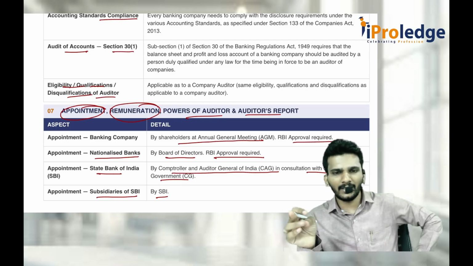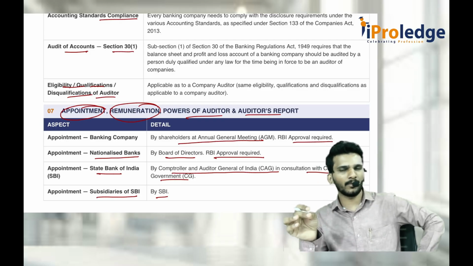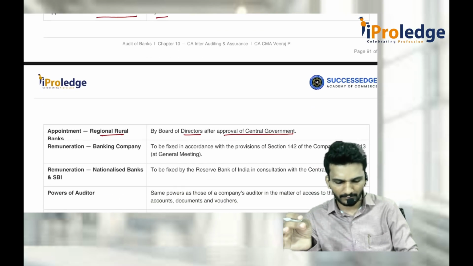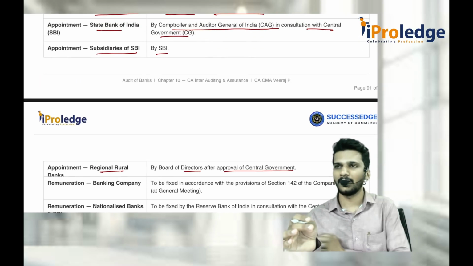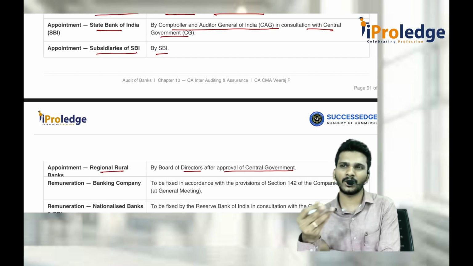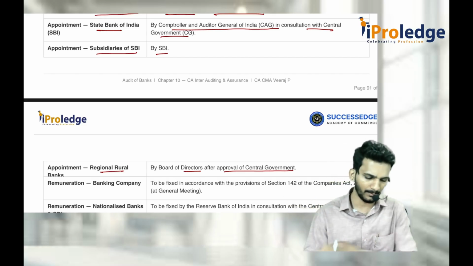SBI: the C&AG will appoint. Nationalized banks: the board of directors appoints with RBI approval. RRB: the board of directors appoints with RBI and central government approval. Other bank subsidiaries of SBI only appoint. Other banking companies: the shareholders will appoint in a general meeting, treating it as a normal company.